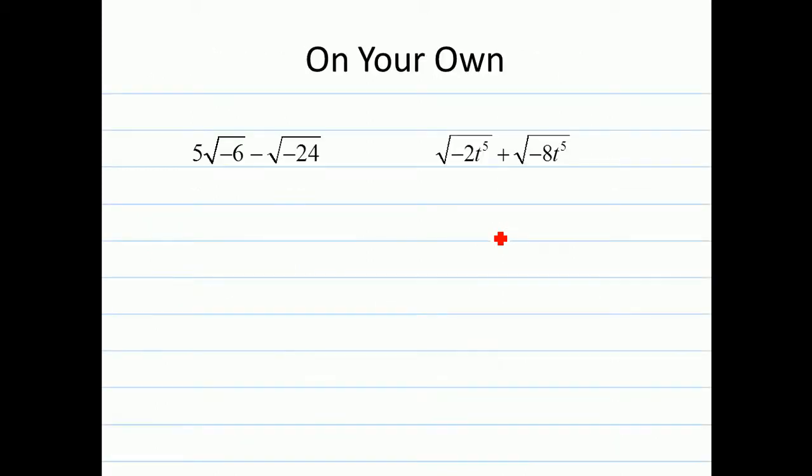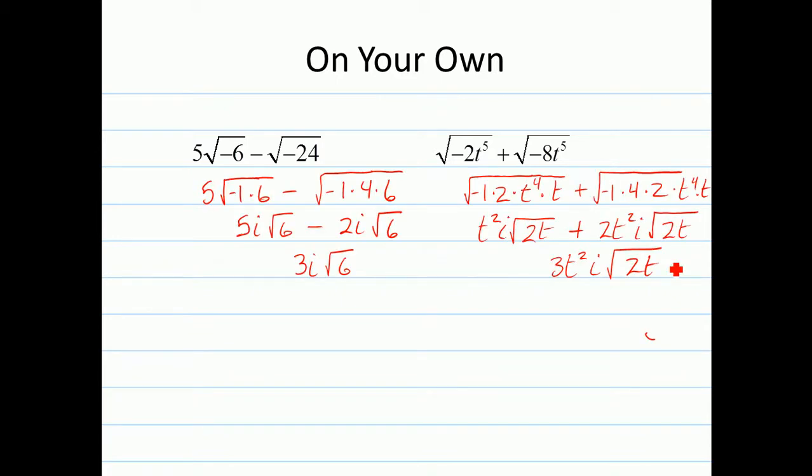So how about this? Try these on your own, see how far you can get, and come back. Unpause the video after you're finished with them, just to match up your answers. So go ahead and pause the video now. Once you're finished, this is what it should look like.